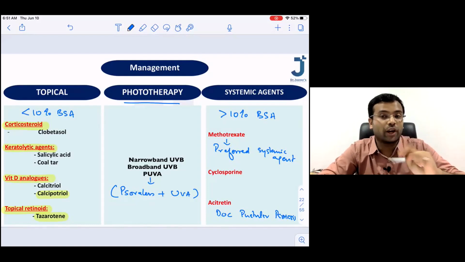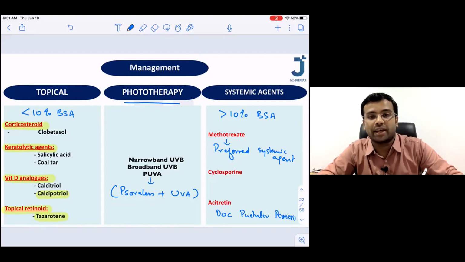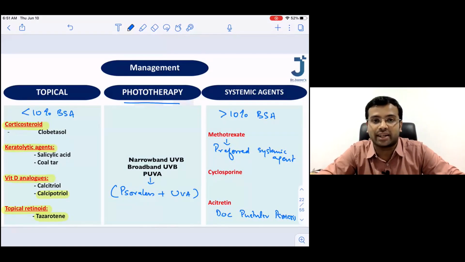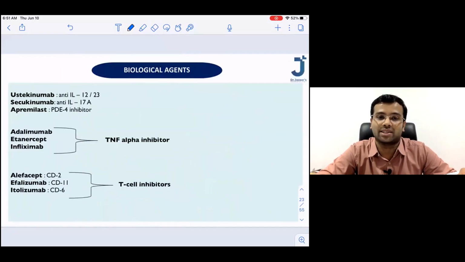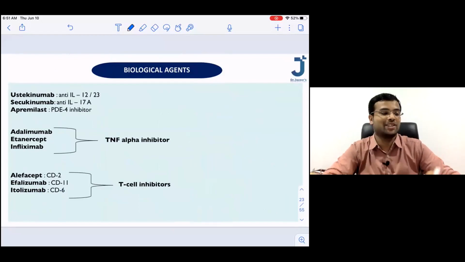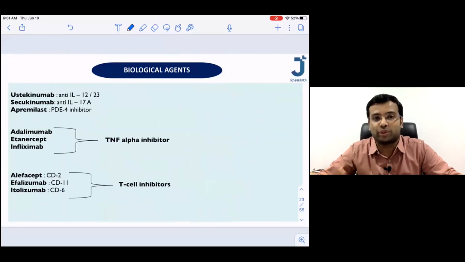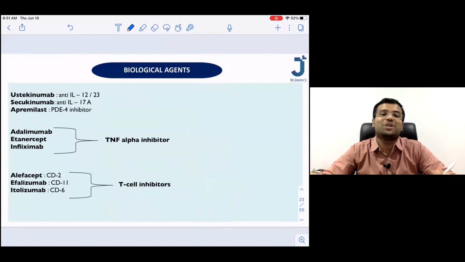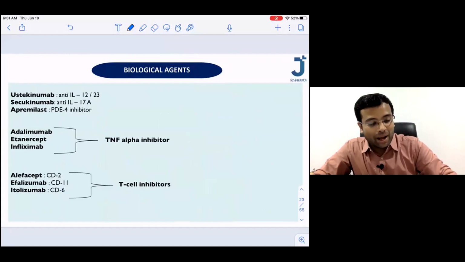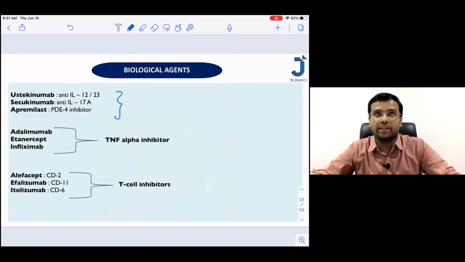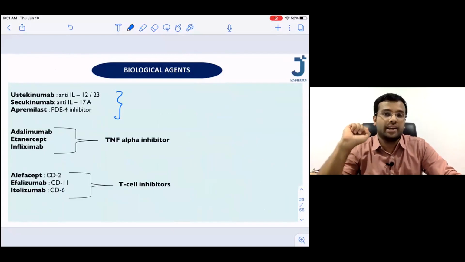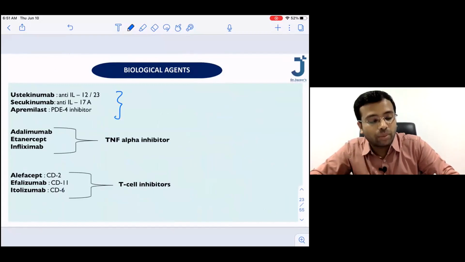Now, we are not done. This is the first line agent. Systemic agents are the second line, and then we have another important group, that is the biologicals. So biological agents are those agents which you love to learn, isn't it? All those MAB agents. So please try to remember. I will give you an easy mnemonic so that you can try to remember.